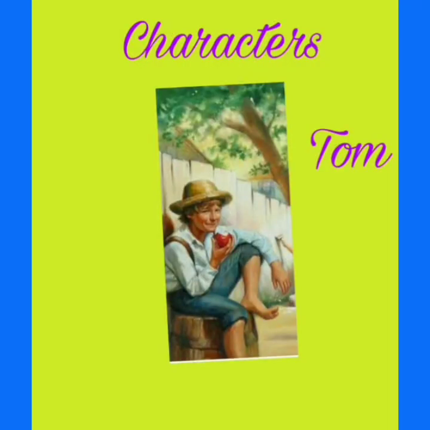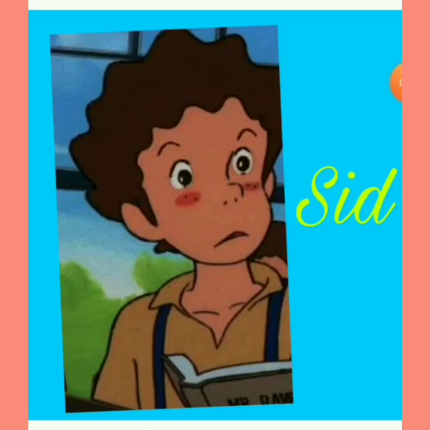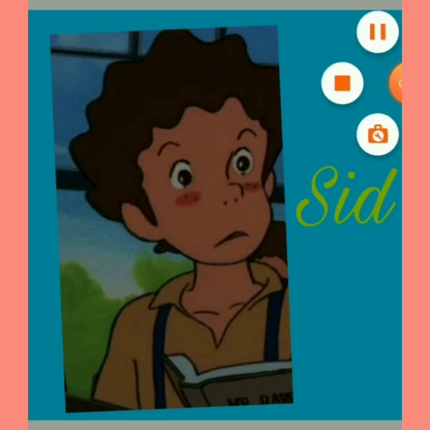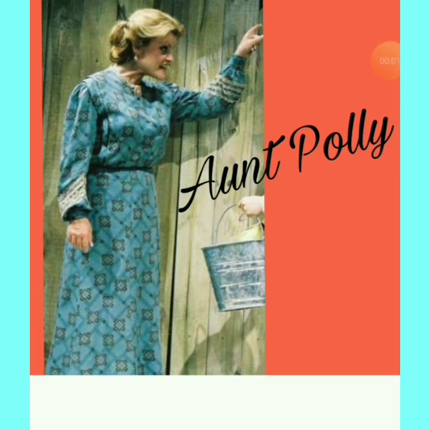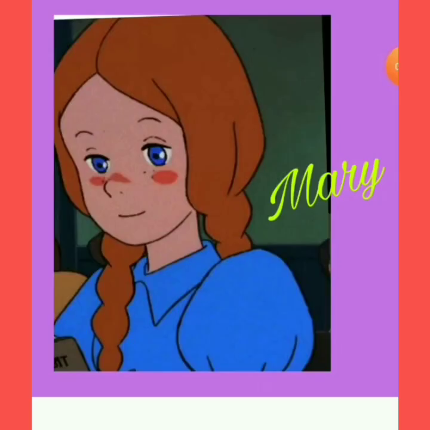Children, let us see the characters in the story On Monday Morning. The first character in the story is Tom. The second character is Sid. The third character is Aunt Polly. She is taking care of Tom. The last character in the story is Mary. Who is she? She is a cousin of Tom.